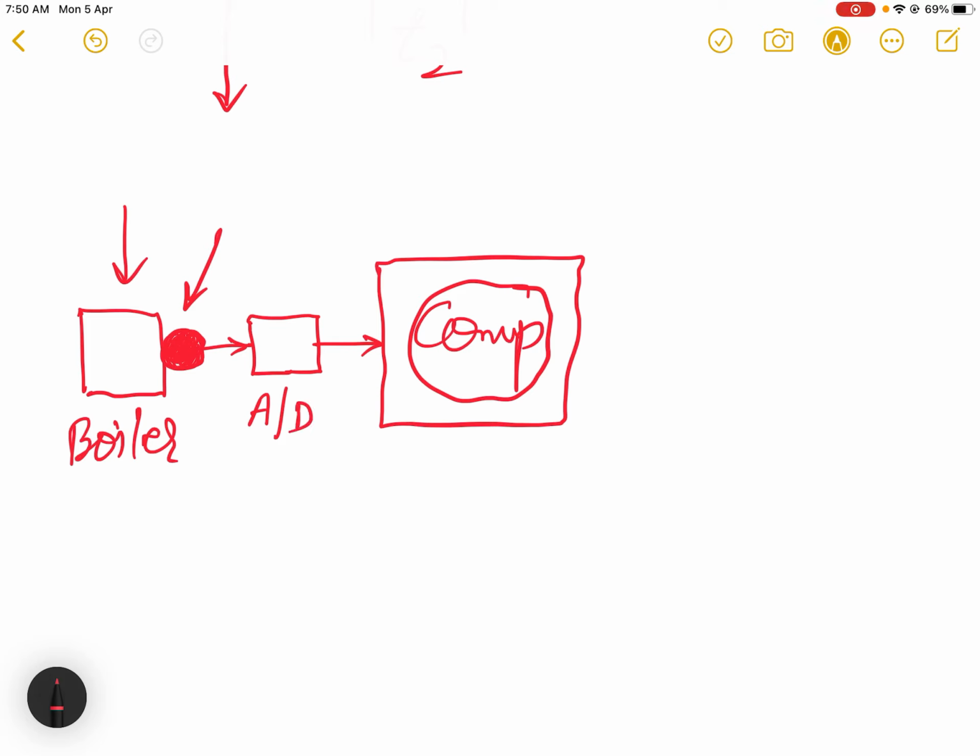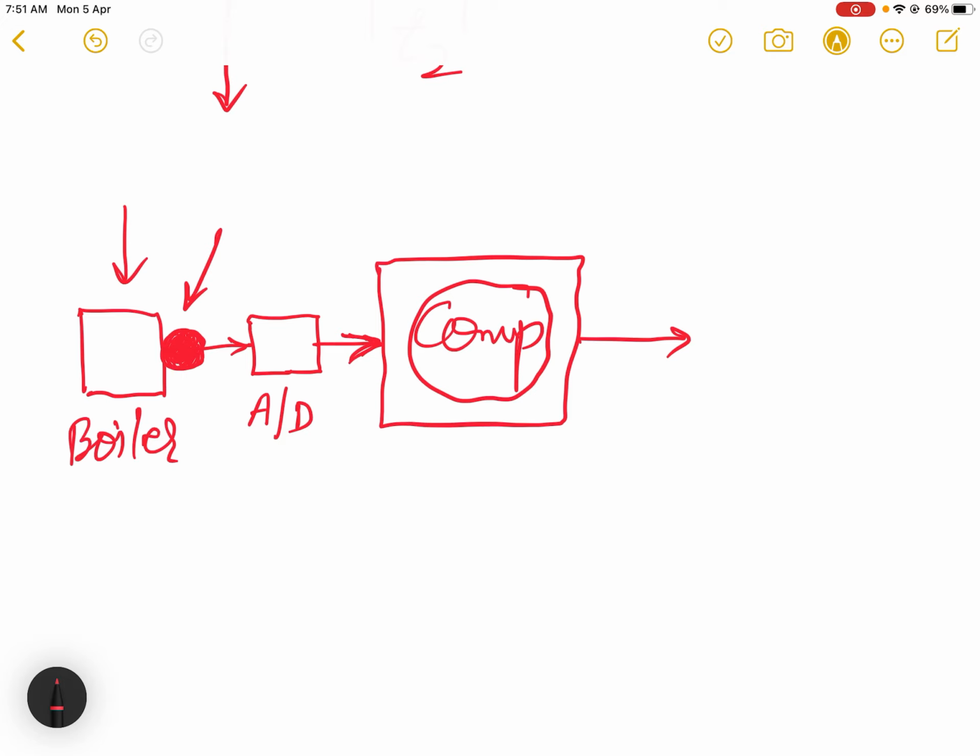This circuit will convert the incoming analog signals from the sensor into proportional digital form, and those signals will then be fed to the computer. So the computer will be able to understand the incoming signals. Now we want the output.